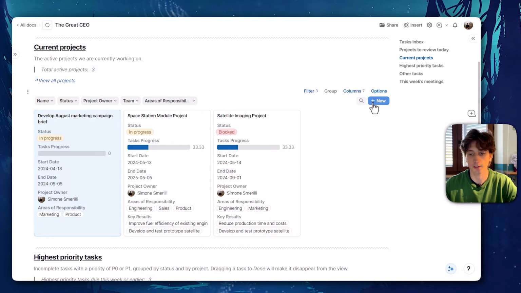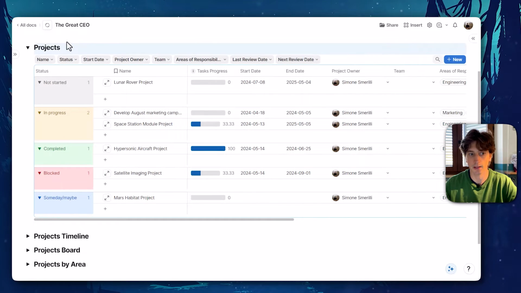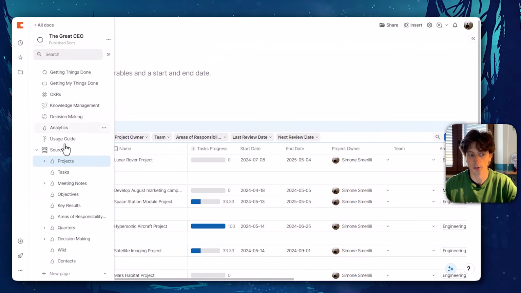From here, you can also create new projects by using the new button. If you want to navigate to the source table, you can click on View All Projects, and this will take you directly to the source table within the source page.